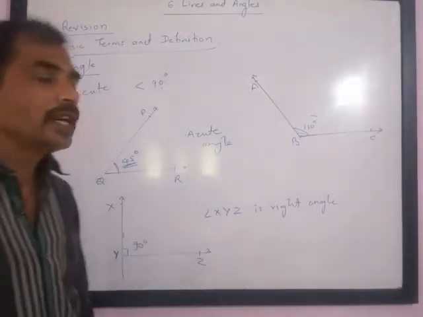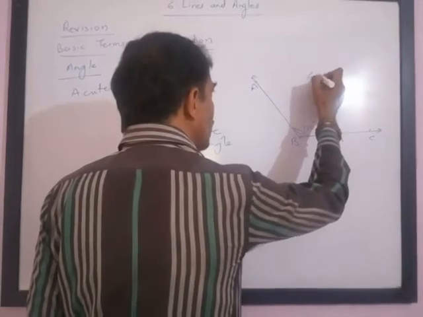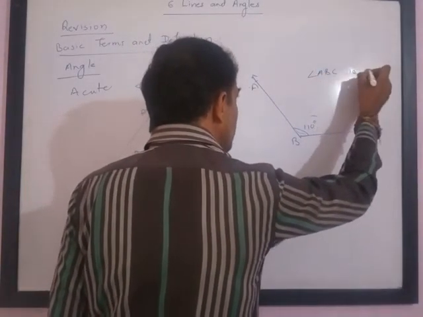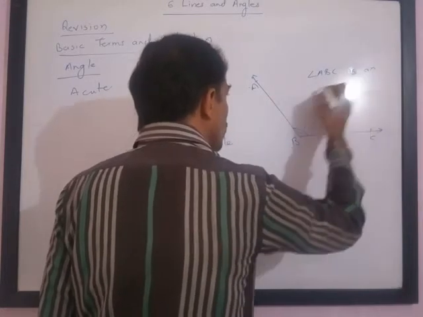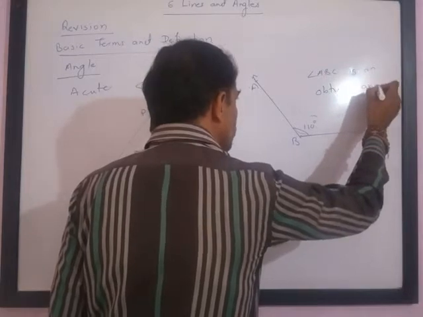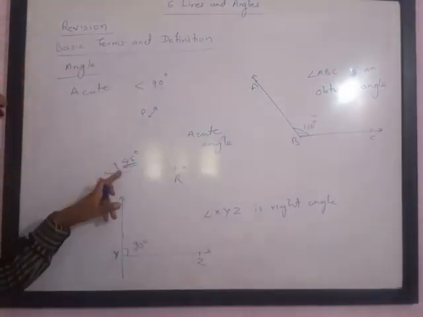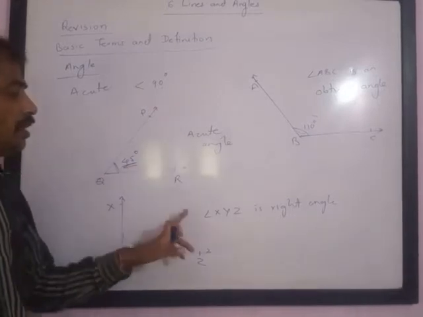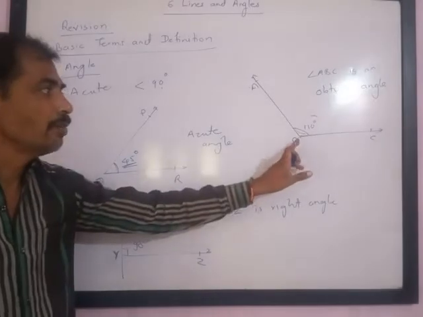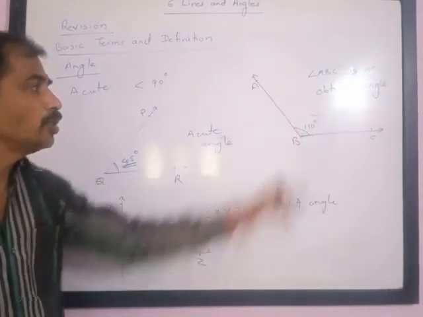If the measure of the angle is greater than 90 degrees, then we call this angle ABC an obtuse angle. So we have said three points. If the measure is less than 90 degrees, we call it an acute angle. If the measure is exactly 90 degrees, we call it a right angle. If the measure is more than 90 degrees but less than 180 degrees, we call it an obtuse angle.